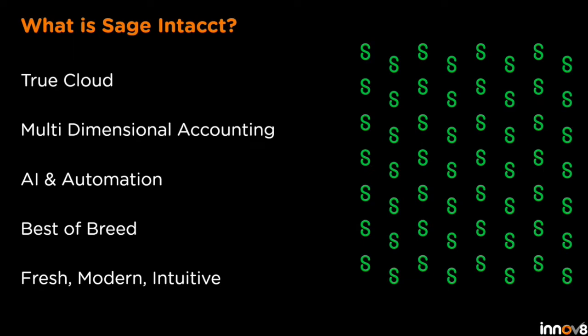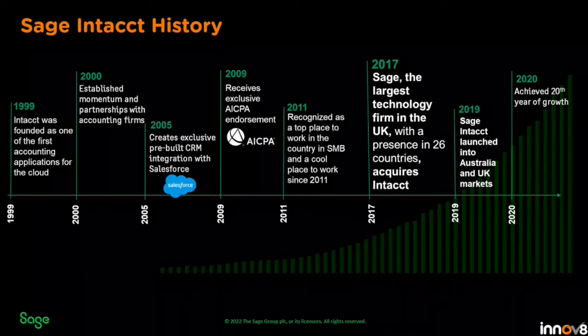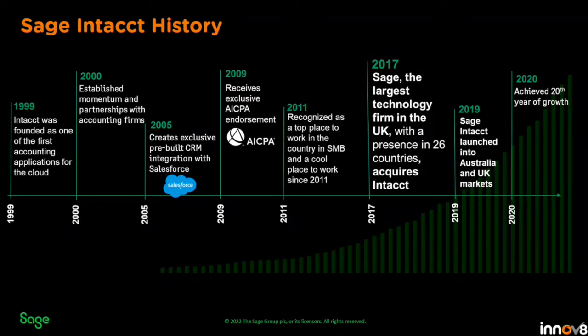So where did Sage Intacct come from? Intacct, as it was first known, was founded back in the late 90s in the US, and it's always been a cloud application. Whilst we're all starting to get cloud through our business, trying to do cloud adoption, different platforms moving on to the cloud, Intacct was born as a cloud application. It's not like they've taken an on-premise application like some other solutions such as QuickBooks have and rewritten it onto the cloud. It's always been a cloud solution.